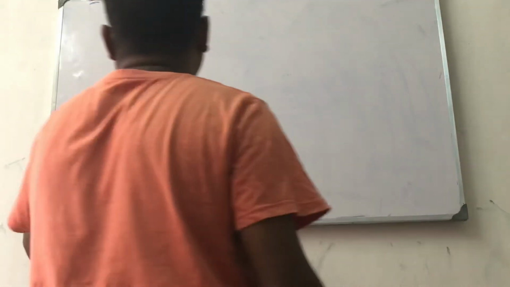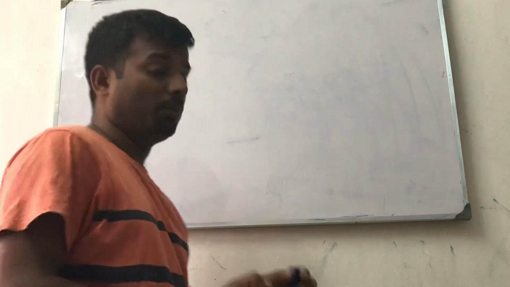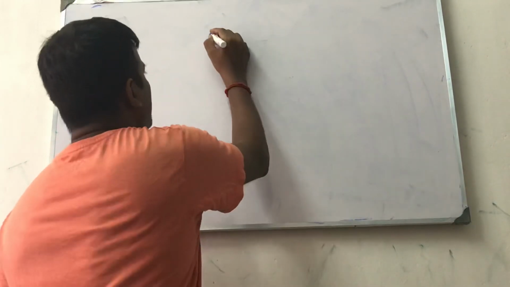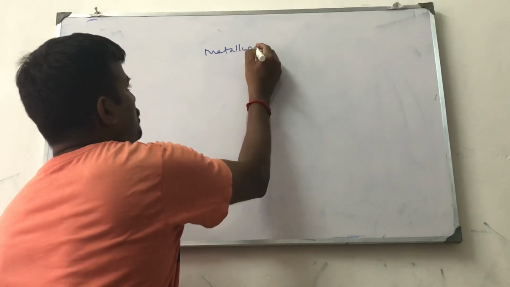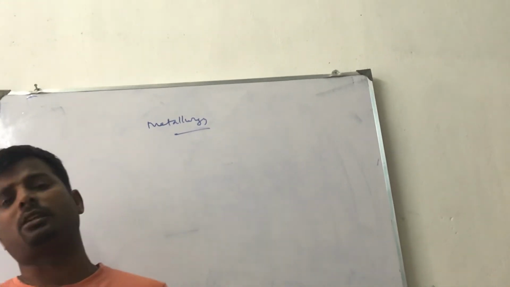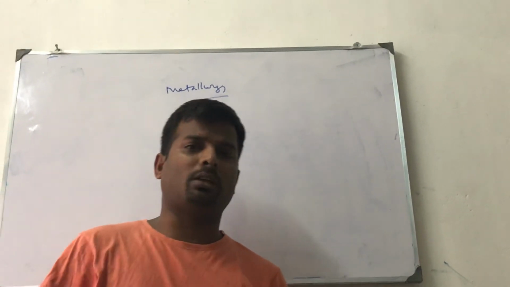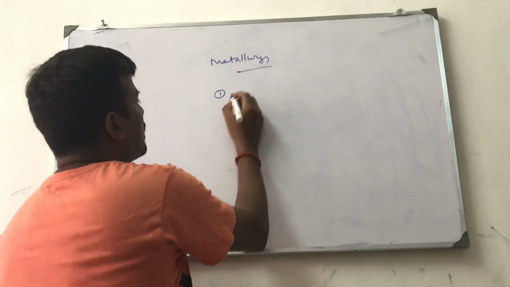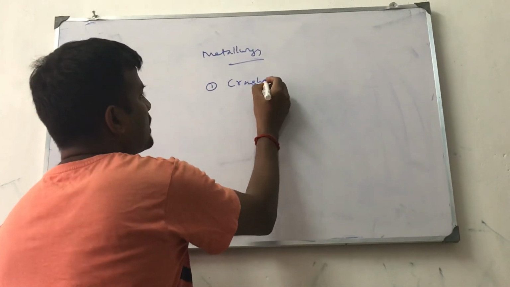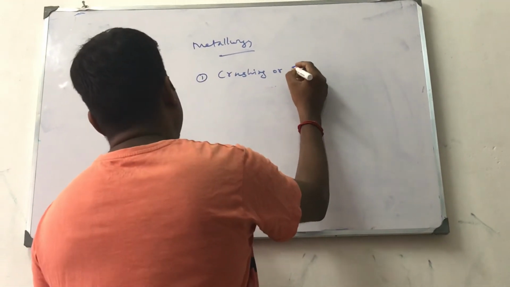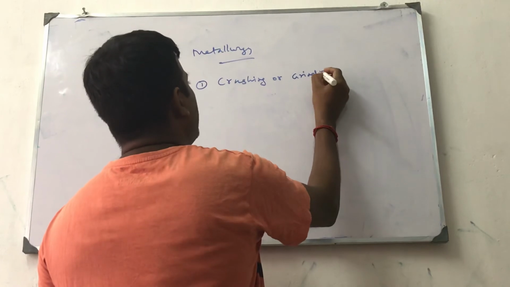Okay. Now I am going to tell you about the things present in this chapter. How to extract metal: metallurgy. What is metallurgy? Metallurgy, the study of extraction of metal and removal of impurities from it, is called metallurgy. In this metallurgy chapter, 4 things are there. One is crushing or grinding. First step is crushing or grinding the lump of solid. Crushing or grinding, pulverizing.